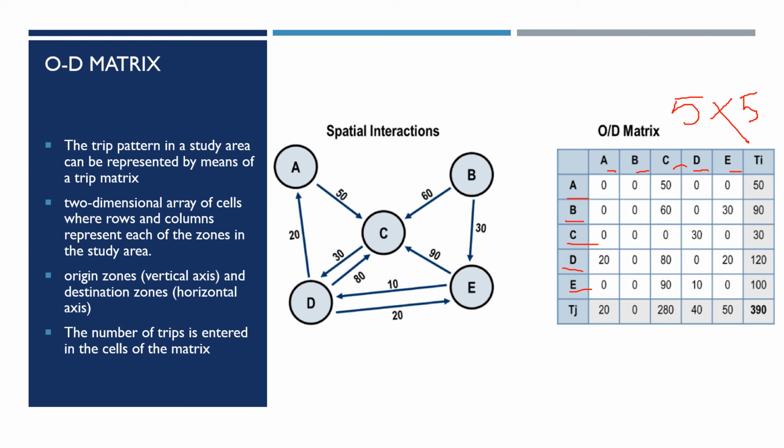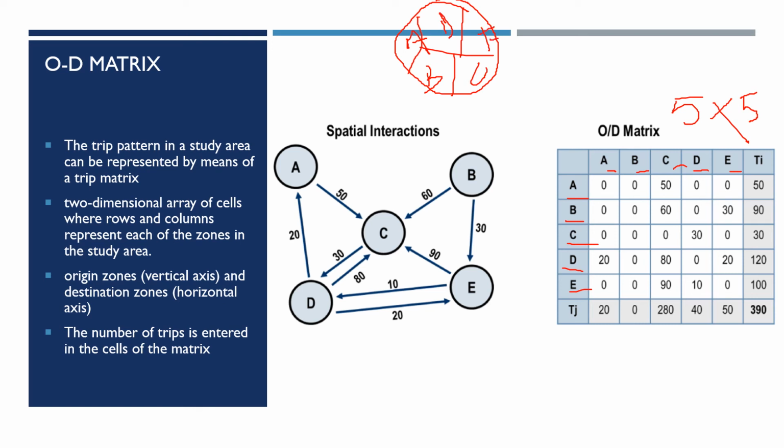Now let's see how we are representing this data. For that, let me just show you the spatial interaction in a study area. Just to have a quick summary here, we said the area of interest is called the study area. We cannot collect data on the whole study area for an analysis purpose. We will split it into smaller units, which are more homogeneous in nature, called zones. So I'm going to show the different zones. Say for example, there are 5 zones here: A, B, C, D and E.